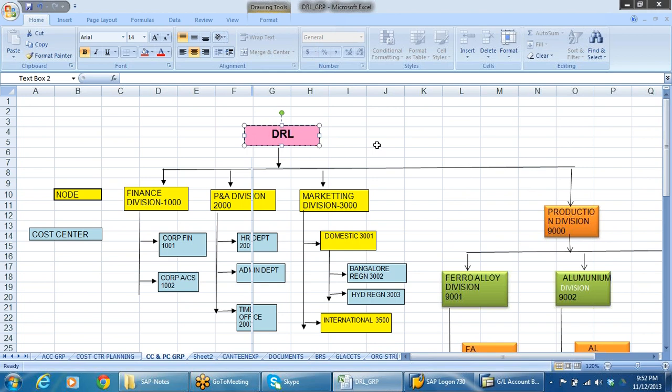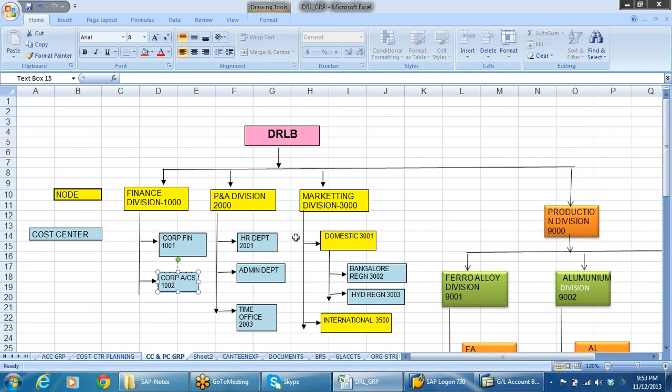Say for example, DRLB is our company code. Under this we have, say, finance division, P&A division, that is nothing but personnel and administration division, marketing division. Like that we have different divisions, production division. Again under the finance division we have corporate finance, corporate accounts.